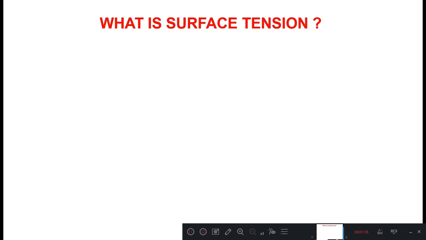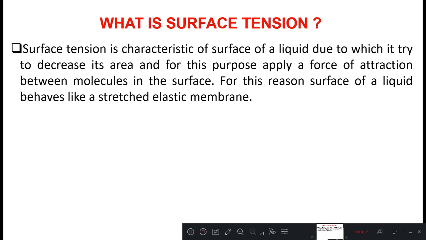So then what is surface tension? Surface tension is a characteristic of the surface of a liquid due to which it tries to decrease its area, and for this purpose applies a force of attraction between the molecules in the surface.